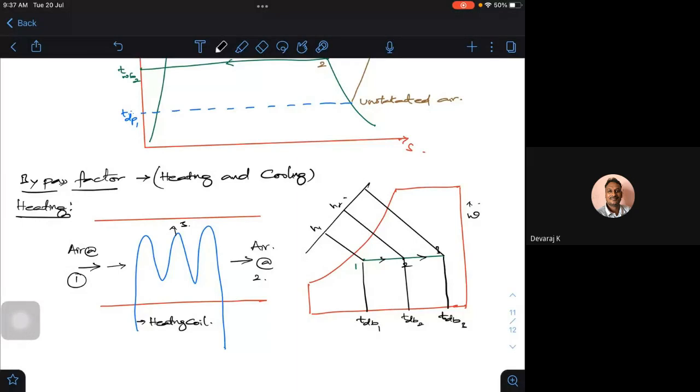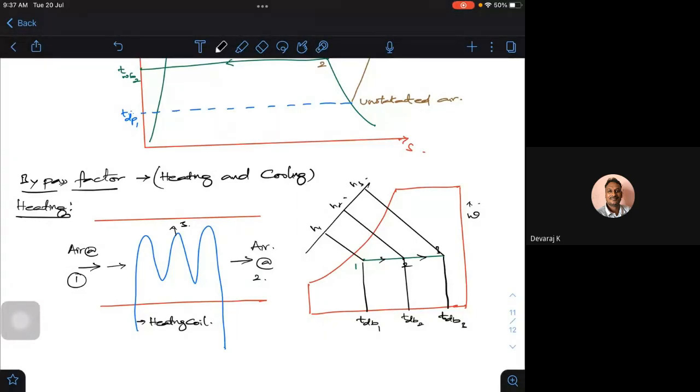Okay, so if this is point 3, this is your dry bulb temperature 3, and this will be your corresponding H3.